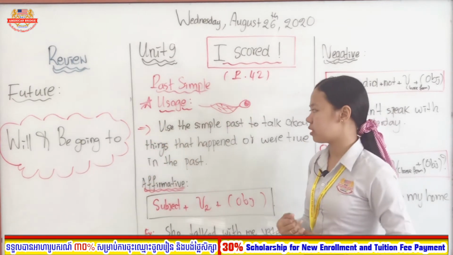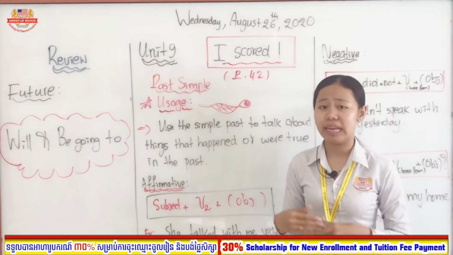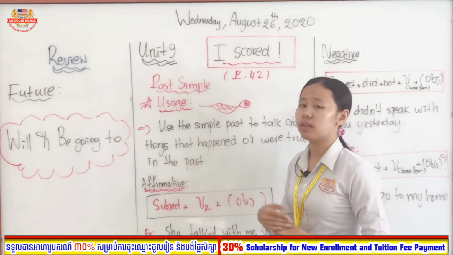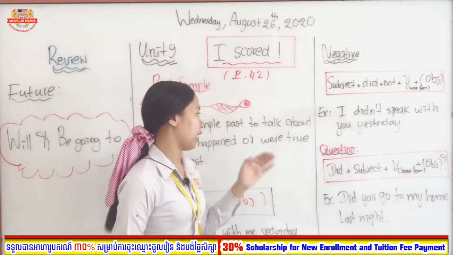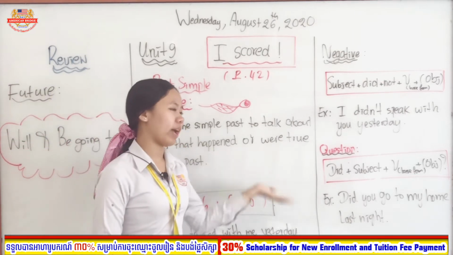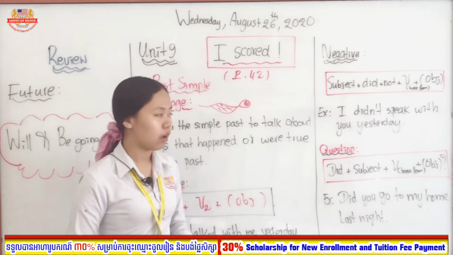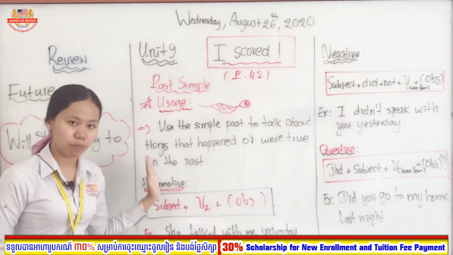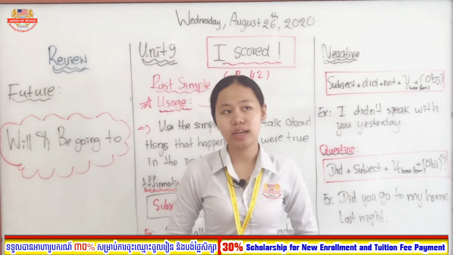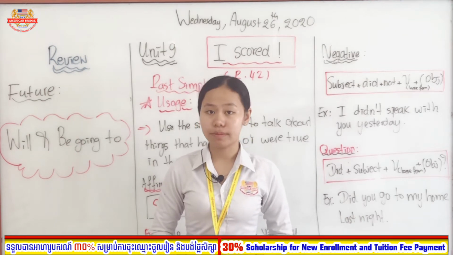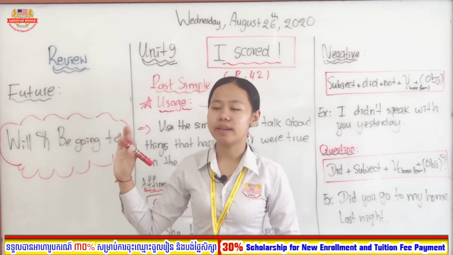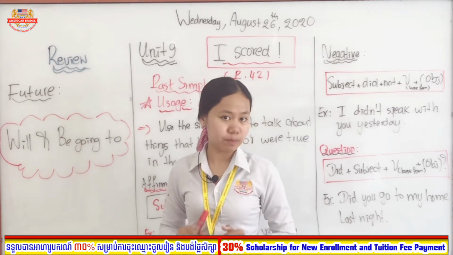Actually, past simple we use in order to talk about things that happened in the past, or things that were true in the past as well. Some action that happens in the past, or action that actually took place in the past. So you use past simple. So it already happened. You understand? For example, yesterday I went to Kampot province. So I had already finished that kind of action. See, I went there yesterday, but now maybe I'm in Phnom Penh.